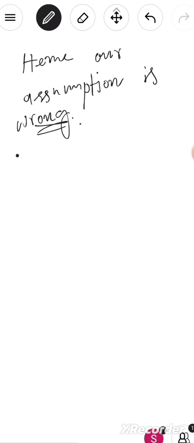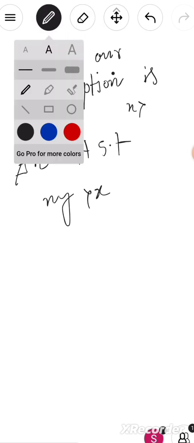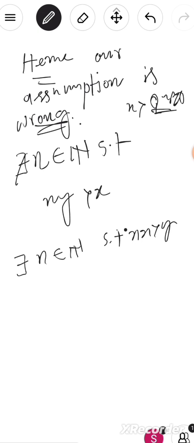We assumed that there doesn't exist any n belonging to the natural numbers such that ny is greater than x, where x is greater than 0 and y is greater than 0. But we proved that there exists. Obviously we can find a natural number such that nx is greater than y. That is our Archimedean property.